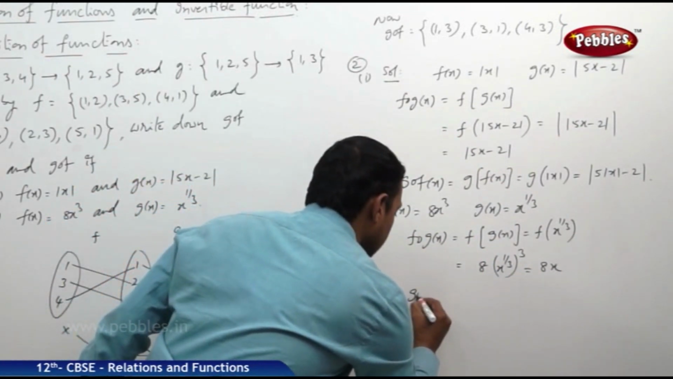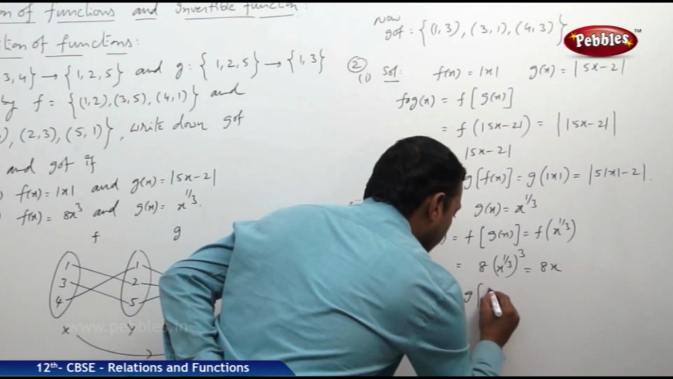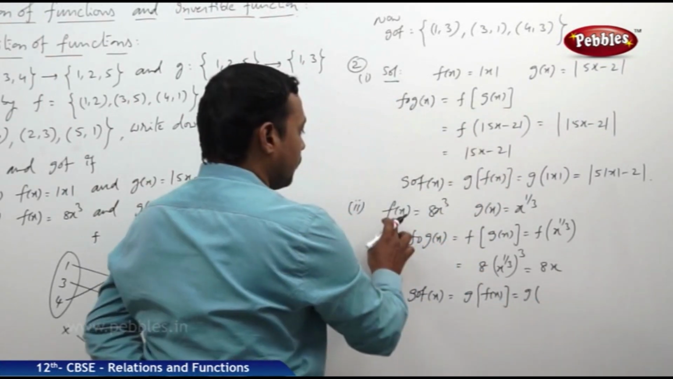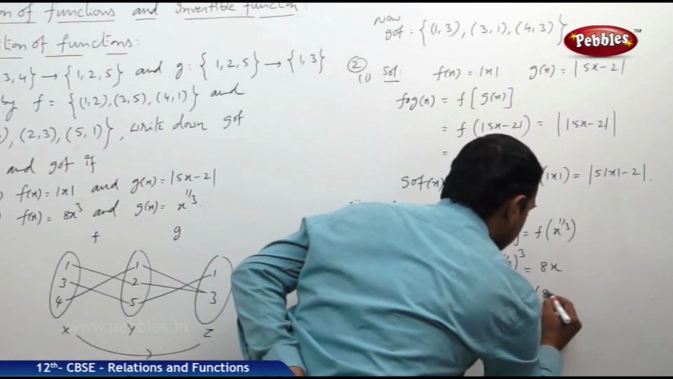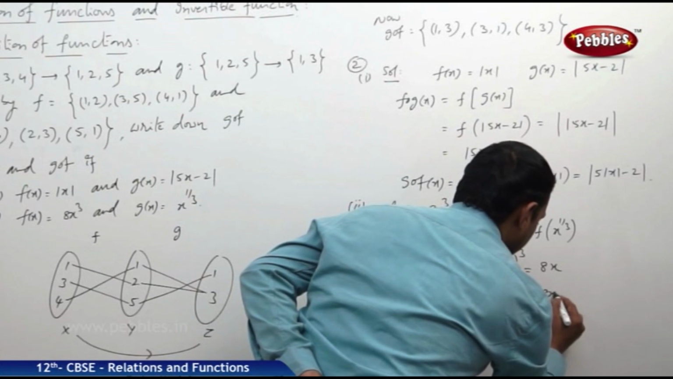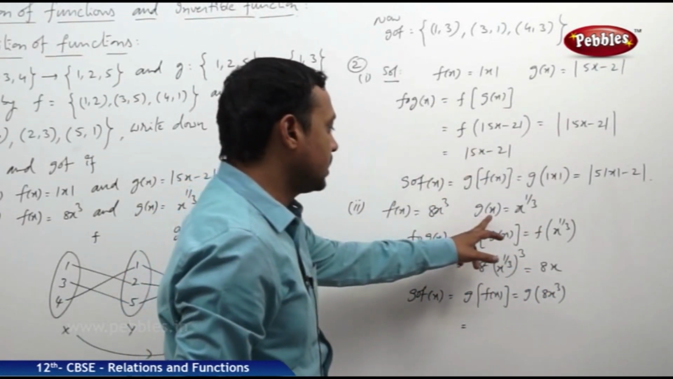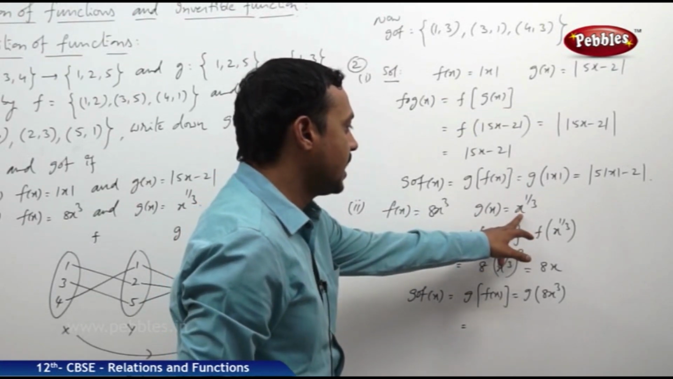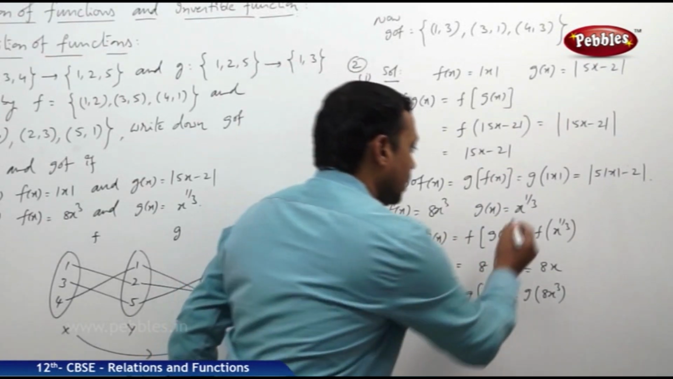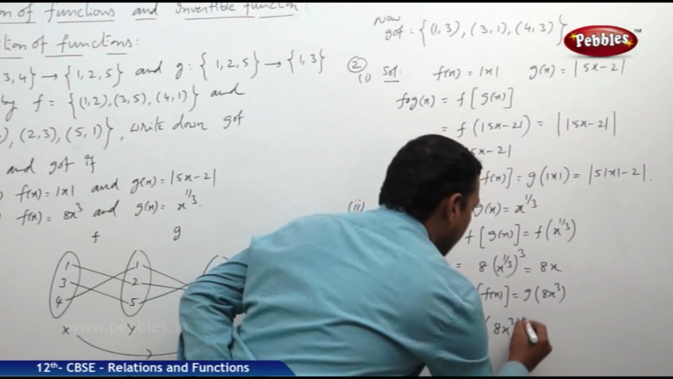Now let us find g circle f also. G circle f of x is equal to g of f of x. That is equal to g of, what is f of x? The function f of x is 8x cube. Now with respect to g, the function is defined as x power 1 by 3. So substitute this entire quantity in the g function. That is 8x cube whole power 1 by 3.